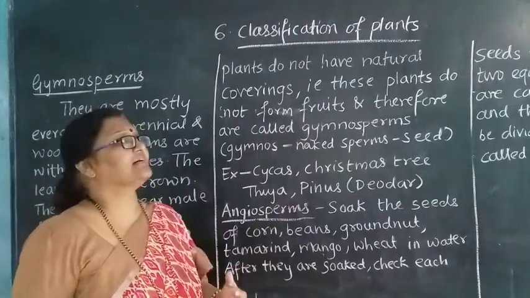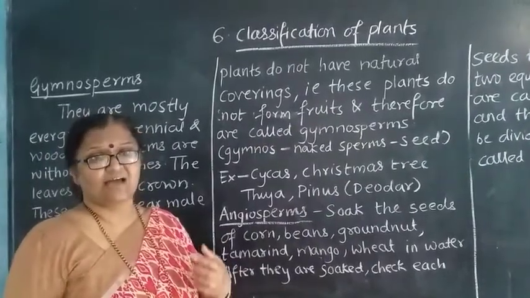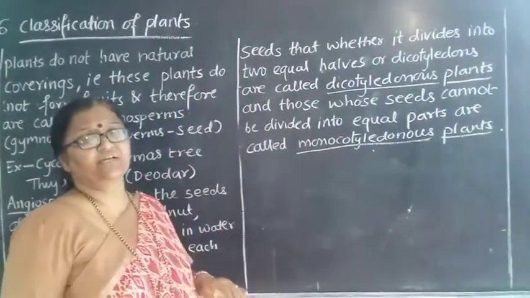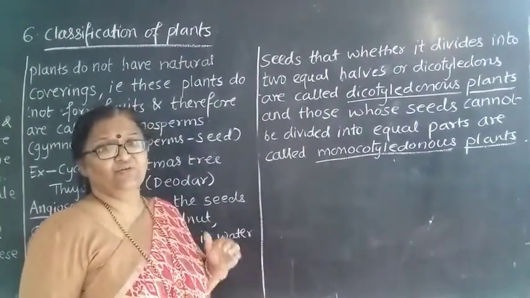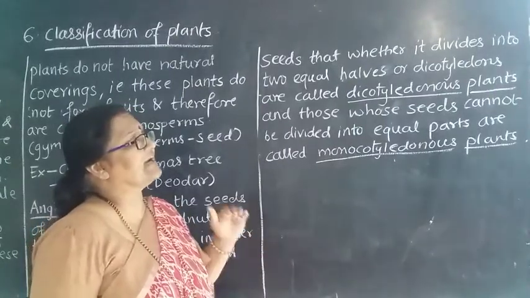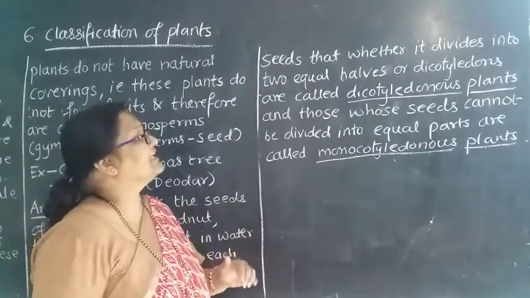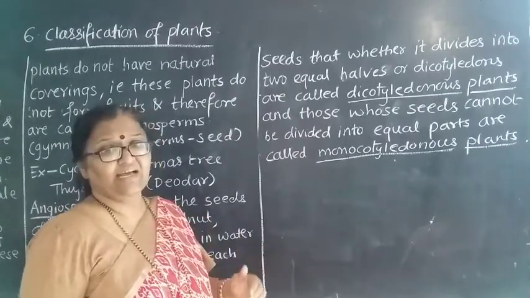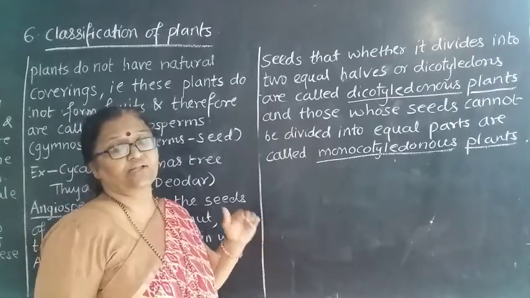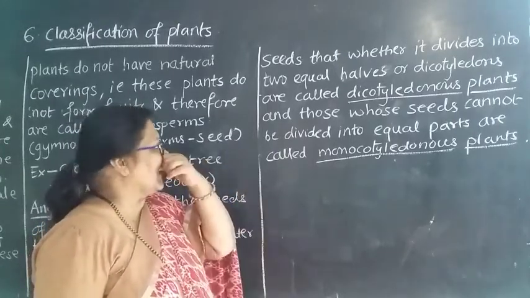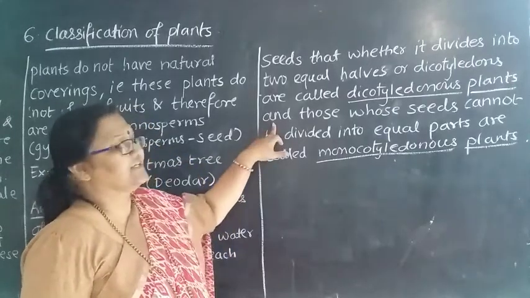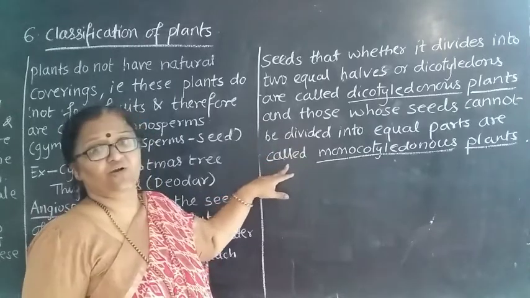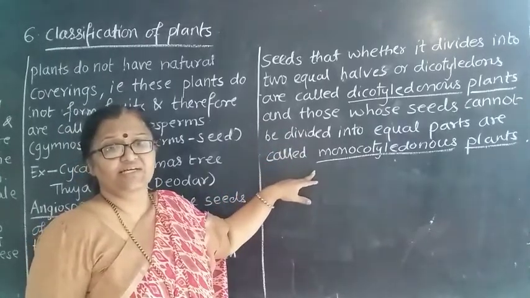You have to check whether these seeds are divided into two equal halves. If they are divided into two equal halves, that means they are dicotyledonous, or you can say they have dicotyledons. And if they have dicotyledons, we may call them a dicotyledonous plant. And those whose seed cannot be divided into equal parts are called monocotyledonous plants.